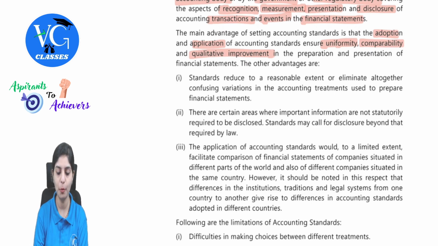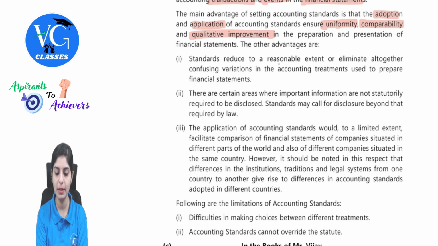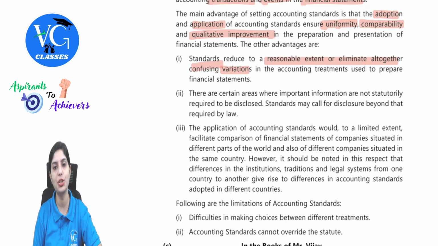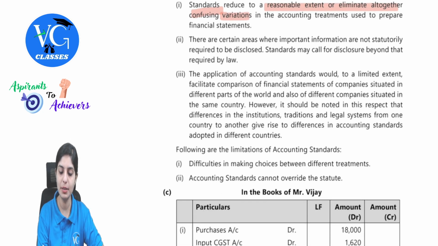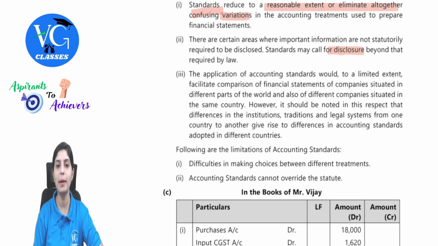Apart from that, there are a few other points. These standards will reduce to a reasonable extent or eliminate confusing variations in the accounting treatments used to prepare financial statements. Next, there are certain areas where important information is not statutorily required, meaning not required as per law. But due to compliance with accounting standards, it gives users a clear picture. So this standard may call for disclosure beyond those required by law.